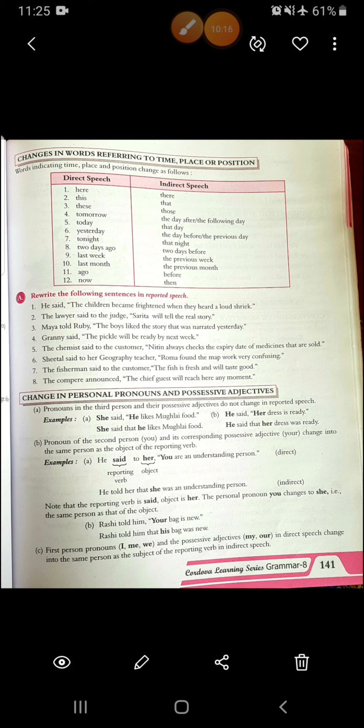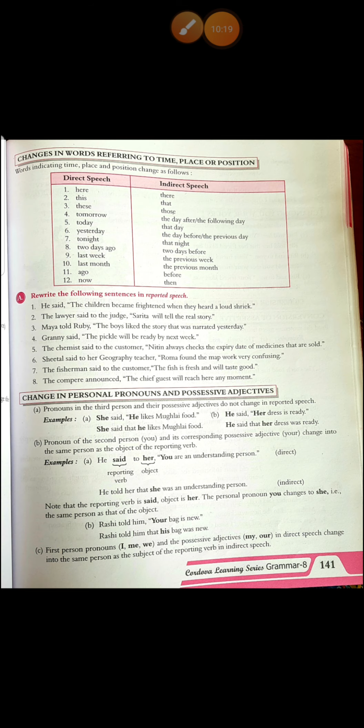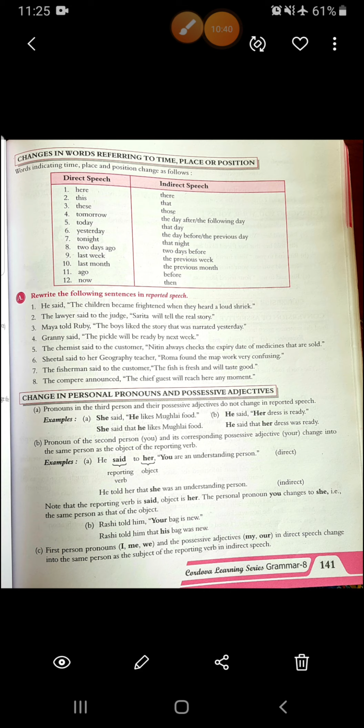First is, he said, "The children became frightened when they heard a loud shriek." So what will be the answer of this? He said that the children had become, became is in simple past, so it is changed into past perfect. So the answer: He said that the children had become frightened when they heard a loud shriek.